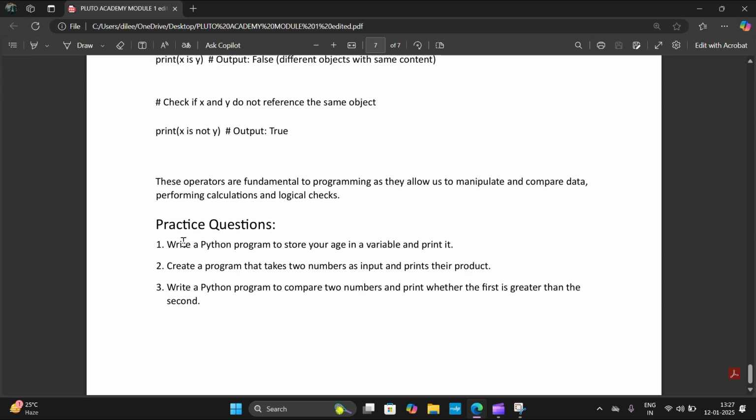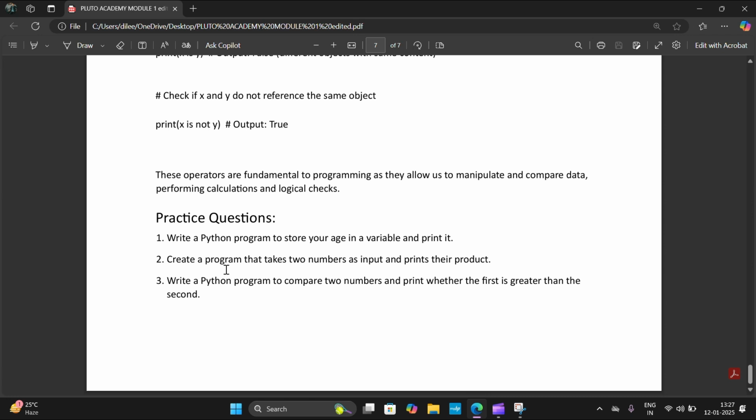And we also did these last three practice questions, that is to write a Python program to store age in a variable and print it. We did this. And the second one is to take two numbers as input and print their product. And the third question is to compare two numbers and print whether the first is greater than the second. We did these practice questions also.